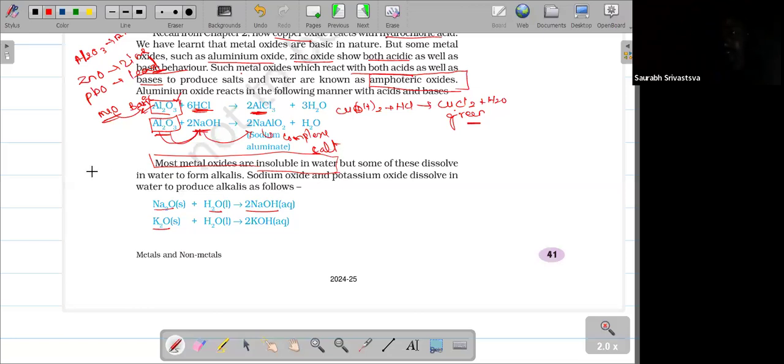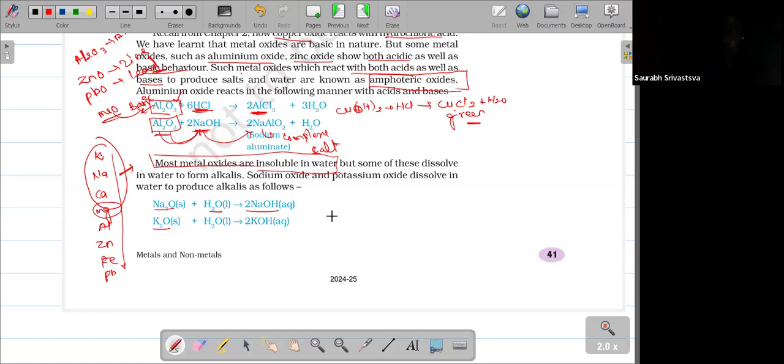Based on the reactivity series, the first one is potassium, second is sodium, next calcium, then magnesium, then aluminum, then zinc, then iron, and then lead. We know this order, correct? Now sodium, potassium, and calcium will react with water, and magnesium will dissolve partially, not completely.